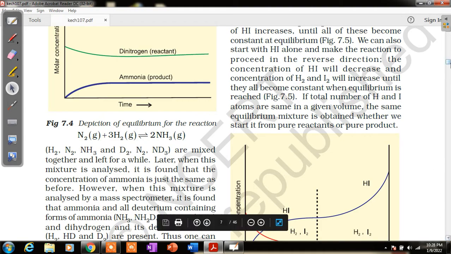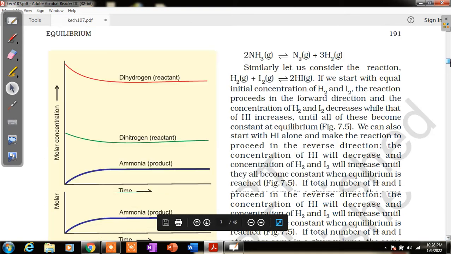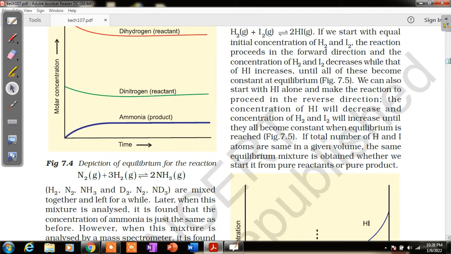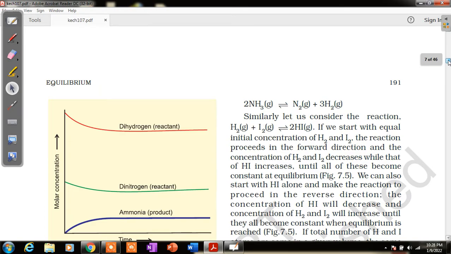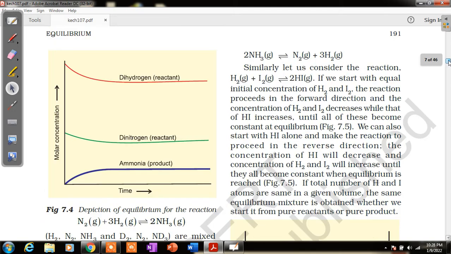For example, if you make a graph for Haber's process, where dihydrogen reacts with dinitrogen to form ammonia, the graph is plotted between molar concentration and time.